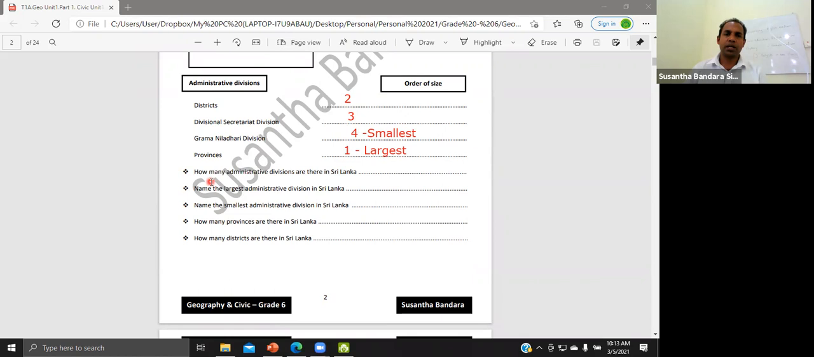What is the first one? How many administrative divisions are there in Sri Lanka? Provinces, district, divisional secretary divisions, and Gramanadhari divisions. How many? 4. Answer is 4. Name the largest administrative divisions. Very simple. Answer is provinces. Name the smallest administrative divisions. Answer is Gramanadhari divisions.